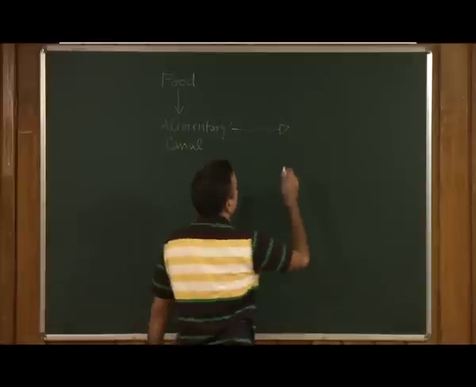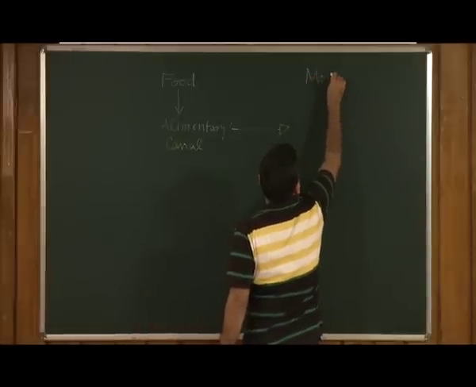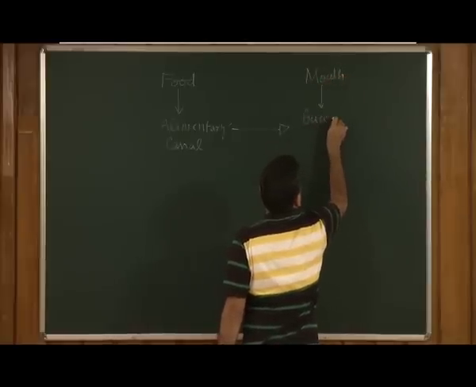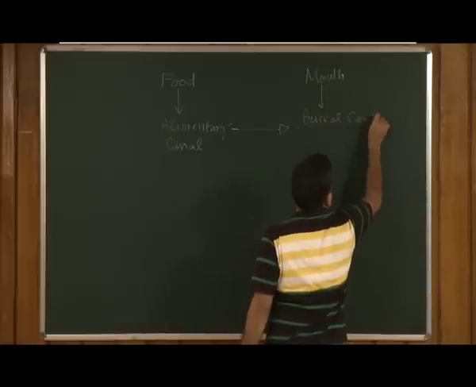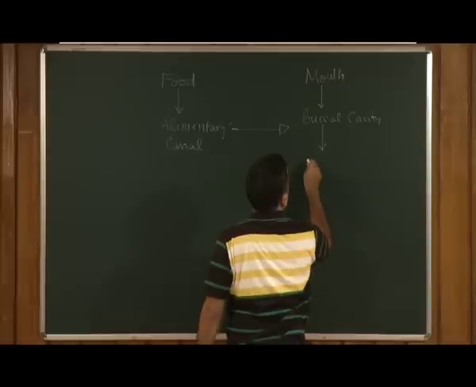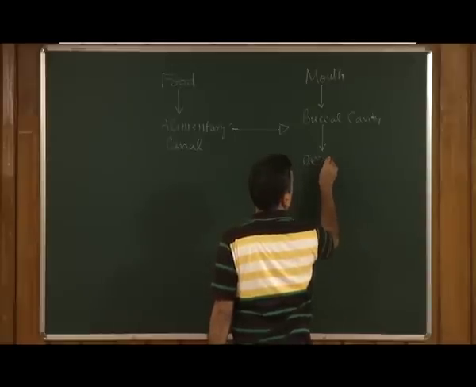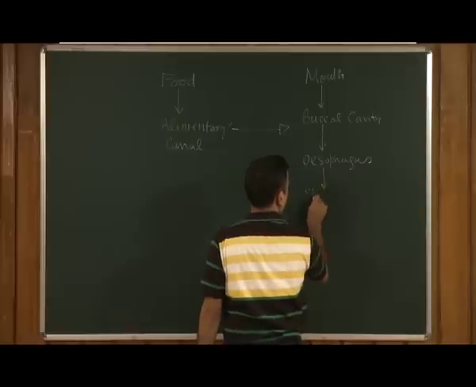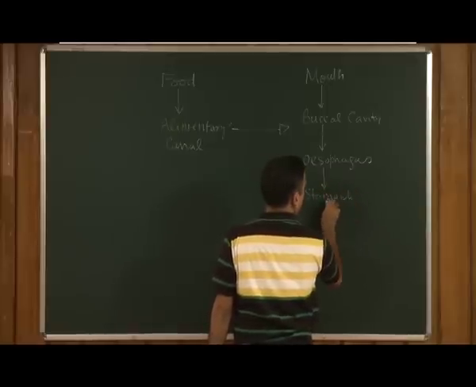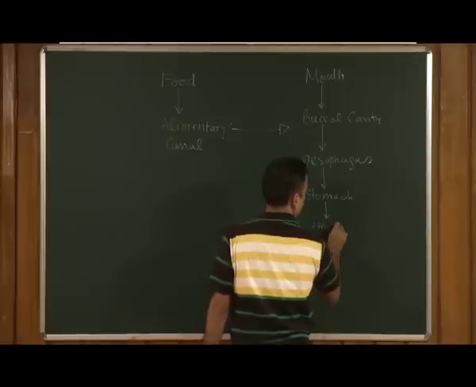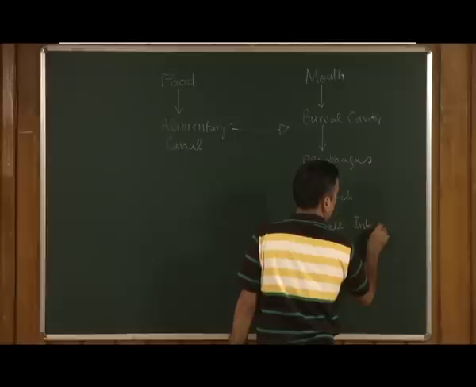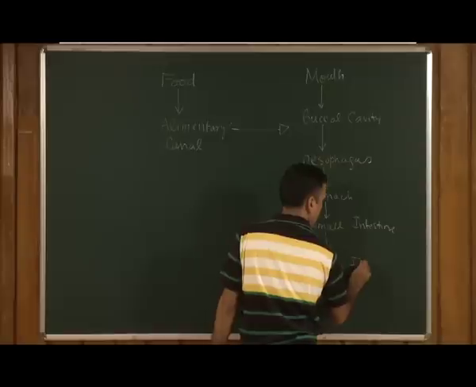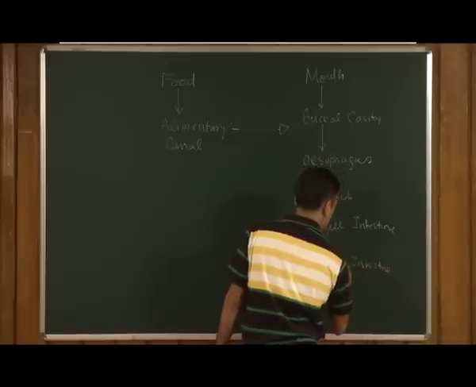The different components of the alimentary canal are the mouth, followed by the buccal cavity, followed by the oesophagus, followed by the stomach, followed by the small intestine, and followed by the large intestine.